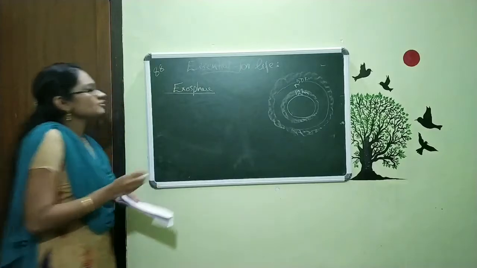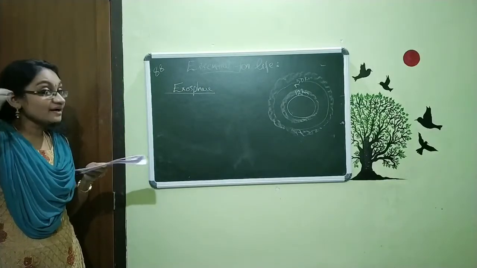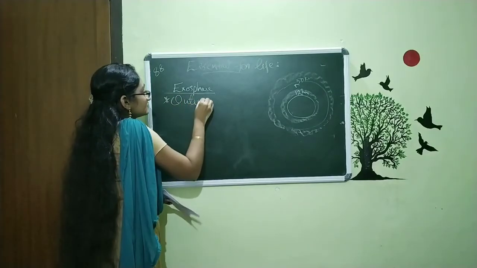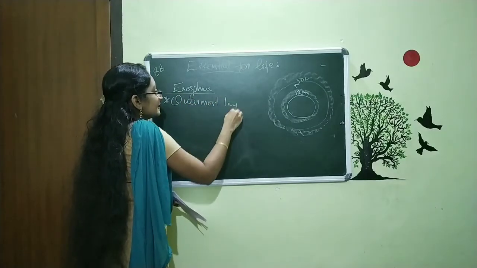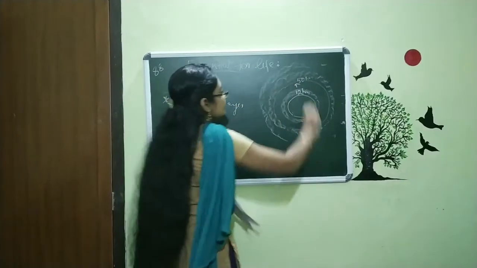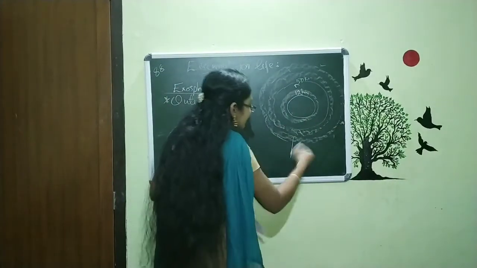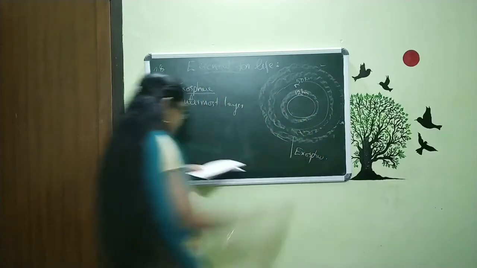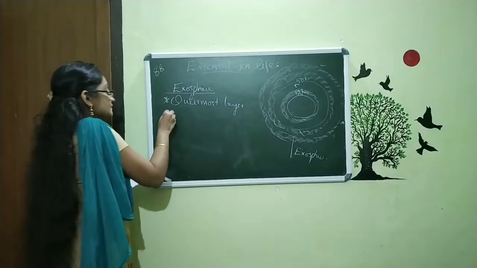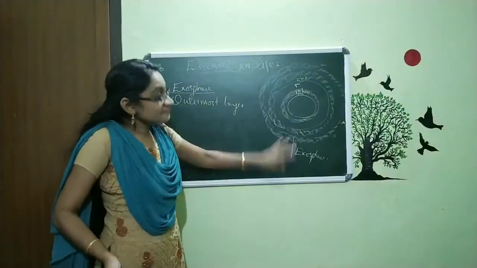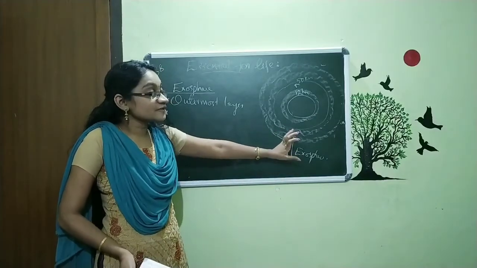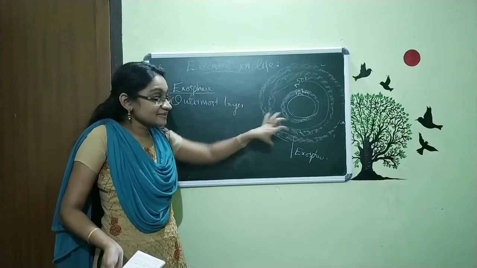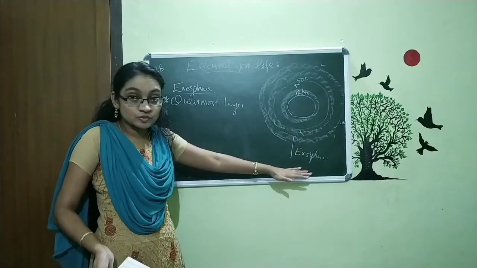What can we say about this exosphere? This is the last layer, the outermost layer. That means the fifth layer. Our outermost layer is what? Exosphere. Outermost layer. And here, from this exosphere, our atmosphere is converted to space. That means our atmosphere now turns to space.